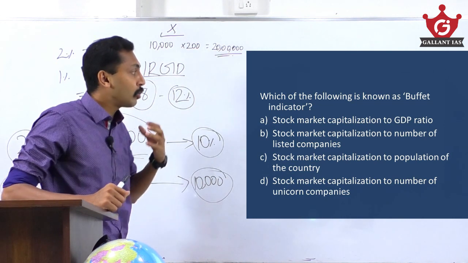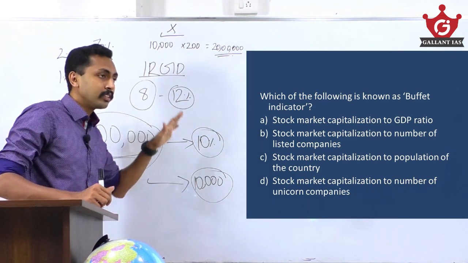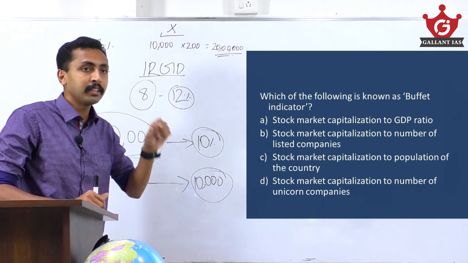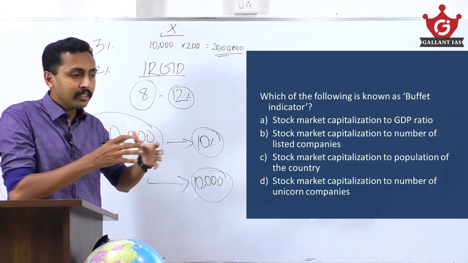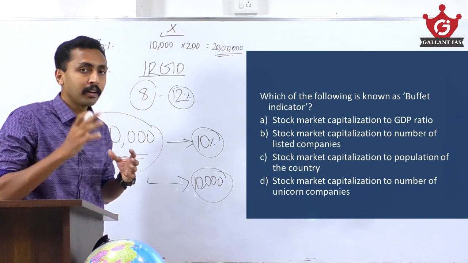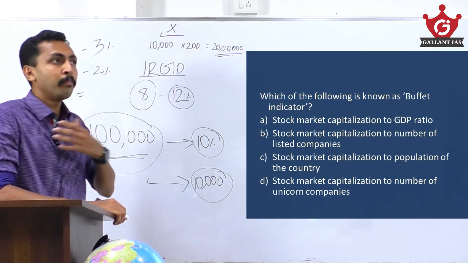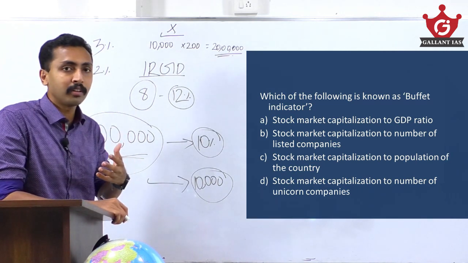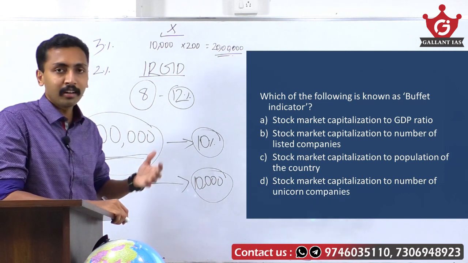So what is the stock market capitalization? As you know, a number of companies are listed in the stock market. So it is the sum of all these companies' market capitalization. That is what stock market capitalization is. Here the answer is Buffett indicator. Who is Buffett? Warren Buffett, a renowned stock market investor, a billionaire.